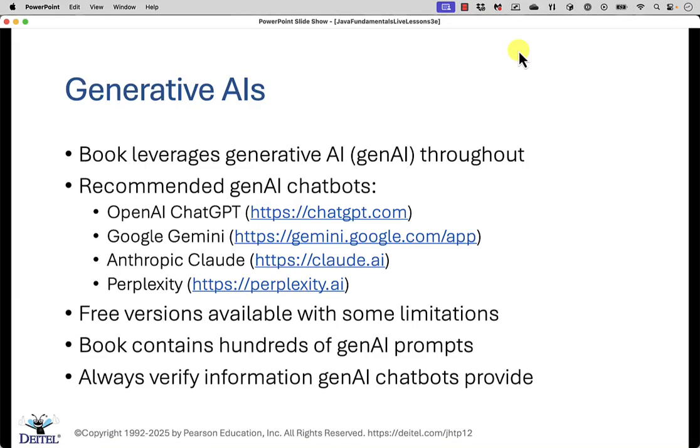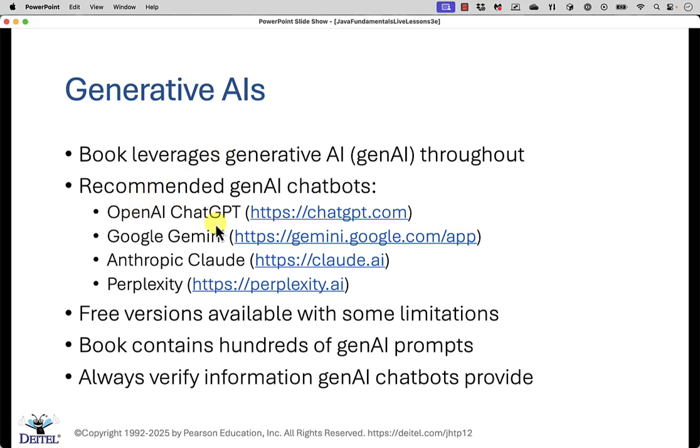Now, throughout Java How to Program 12th edition and Java for Programmers 5th edition, we extensively leverage generative AI chatbots. And if you take a look at Chapter 19, we also do some programming with generative AI as well. So throughout our development process for the books, we took advantage of a bunch of different generative AI capabilities. But in terms of generative AI chatbots, we focused on 4 of them, and we use these extensively.